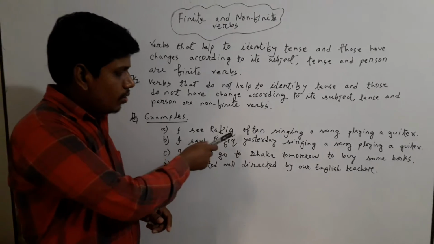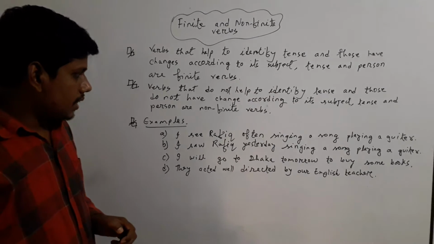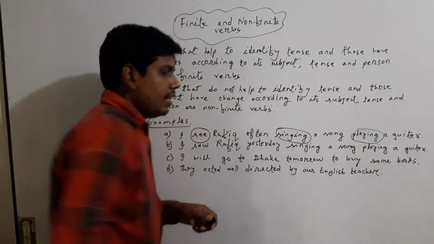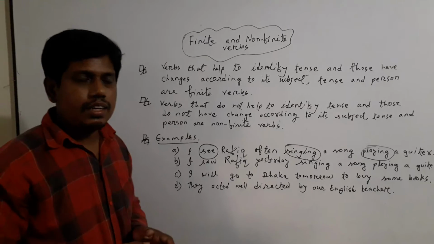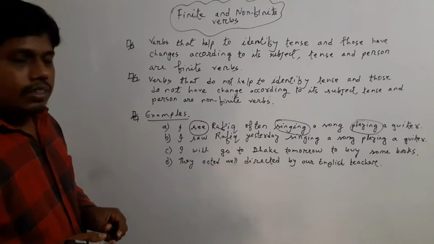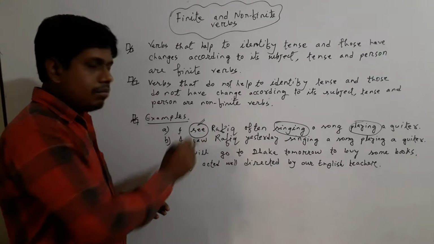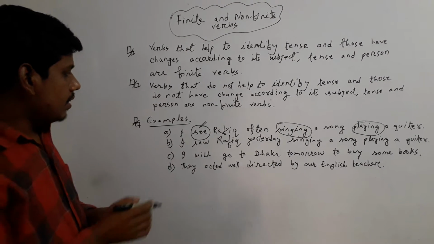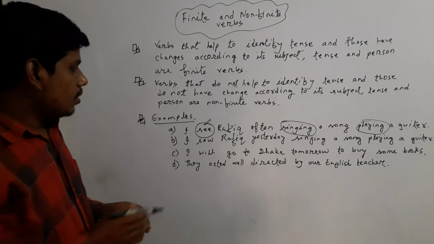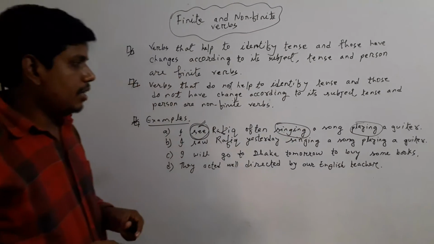Example A: I see Rafik often singing a song, playing a guitar. Students, you see there are three verbs: see, singing and playing, and you have to identify which verb is finite and which are non-finite verbs here. At first you have to think which verb will help you to identify tense. Only see can help you to identify tense here, because see identifies that the sentence is present indefinite tense. So see is a finite verb, and singing and playing here are non-finite verbs.